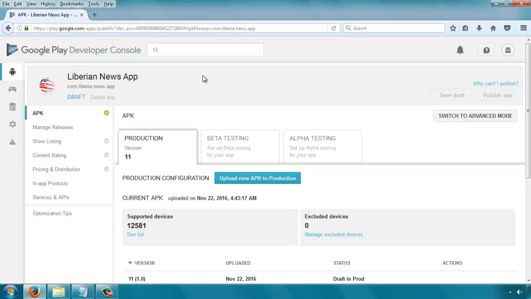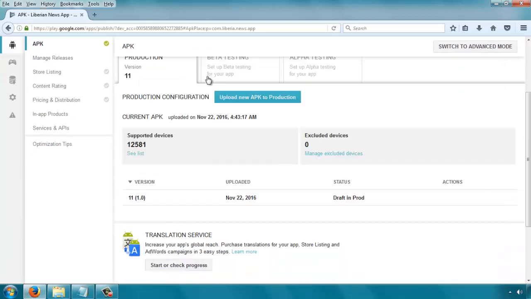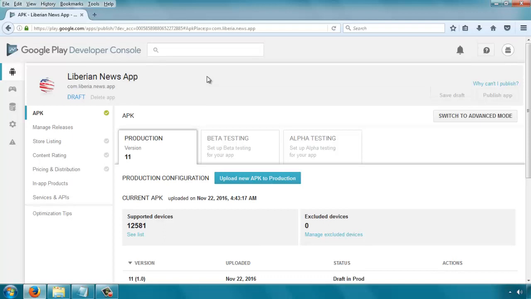So now that you've done that, the next thing you need to do is to fill out the content listing, which was the second step that was there before. Manage releases, you can ignore that, that's for advanced users. Just jump straight to store listing. As you go along, you notice some check marks there. Any section that you've completed, you see a green check mark, like the APK tells you that you are done with that. So go ahead and click on store listing.